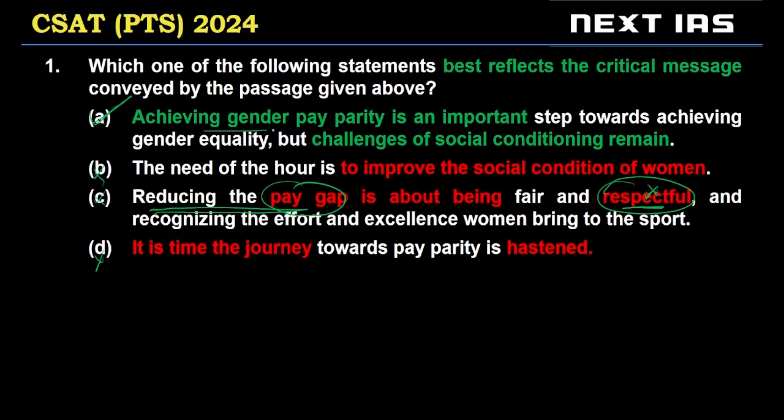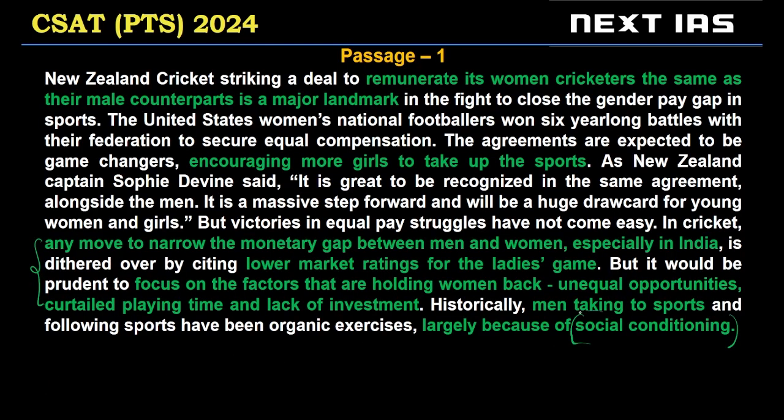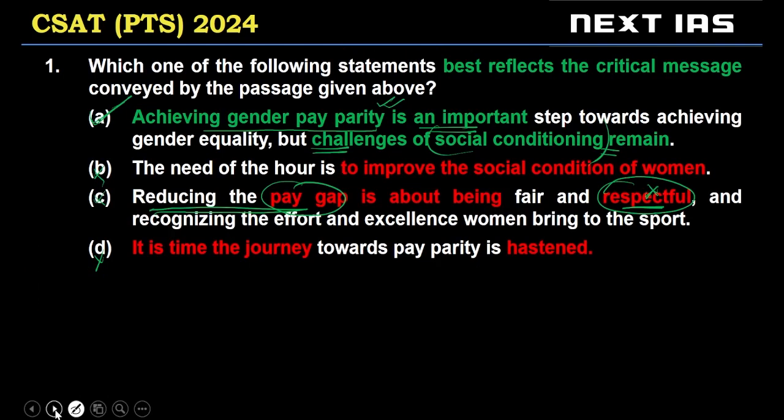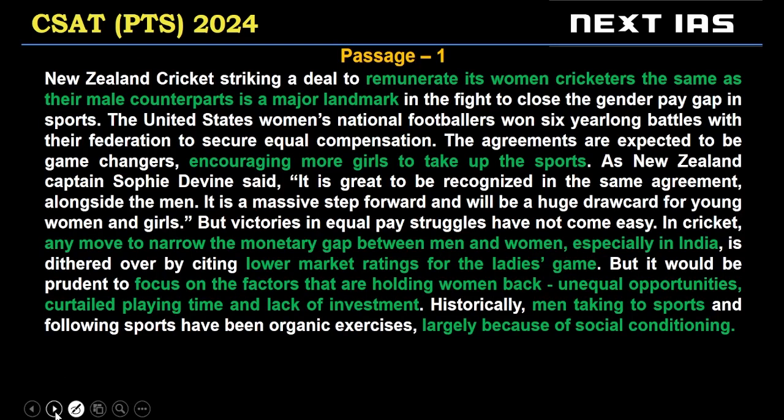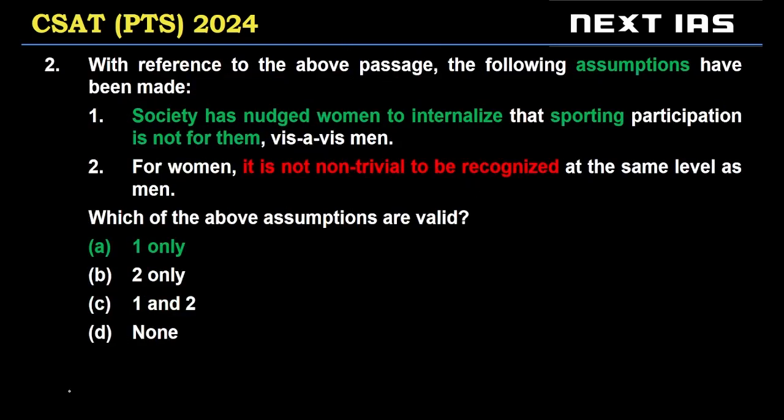It covers that achieving gender pay parity is good. It is important, but challenges remain. Challenges of social conditioning, which is the last part of the passage, right? Men take to sports because of social conditioning. All right. So A is the correct choice for this question. Let's look at the next one. The second question from this is an assumption question.